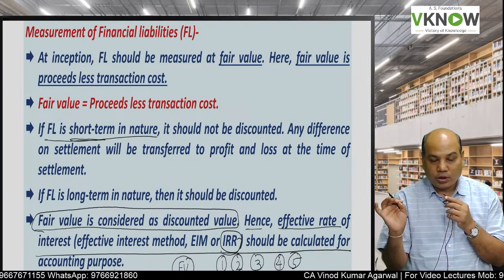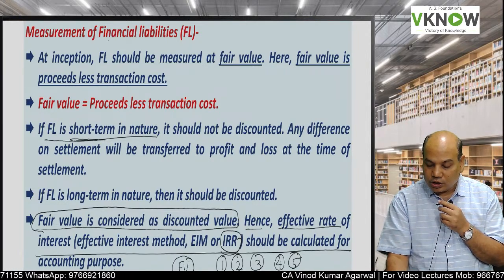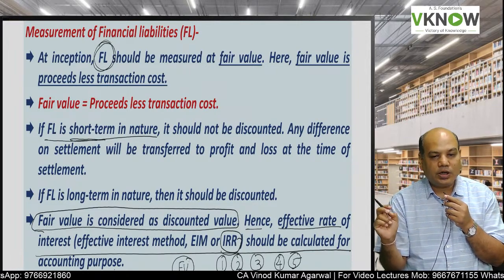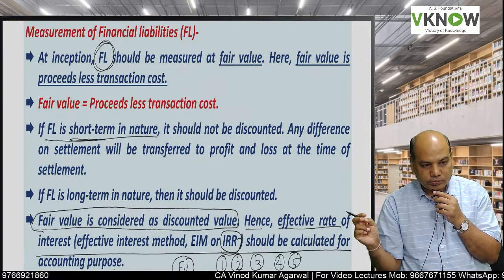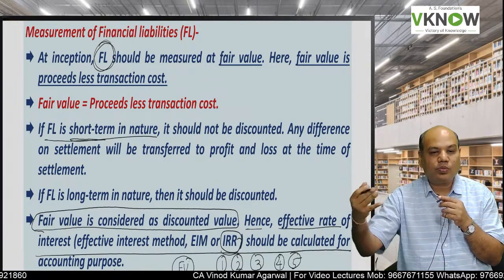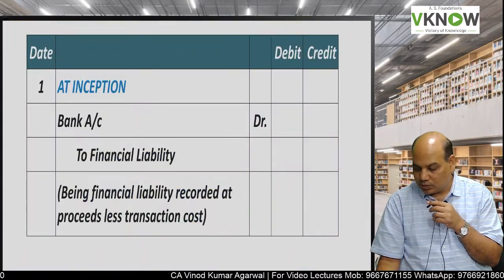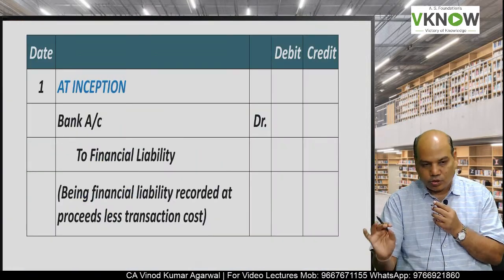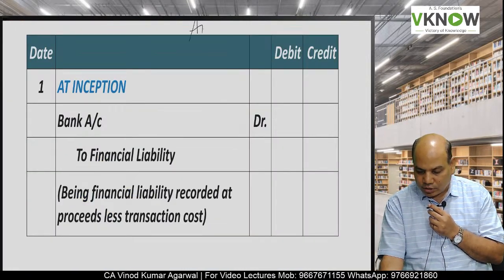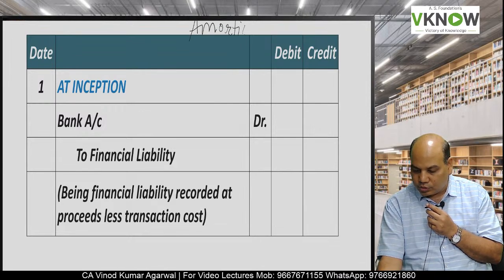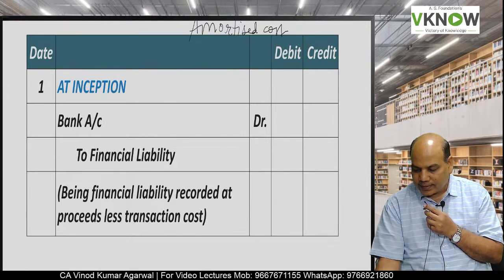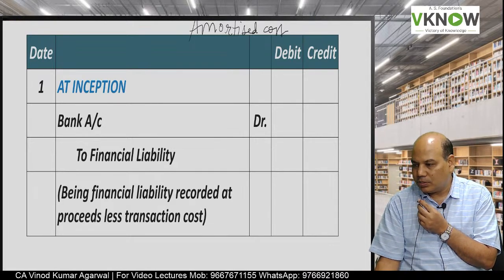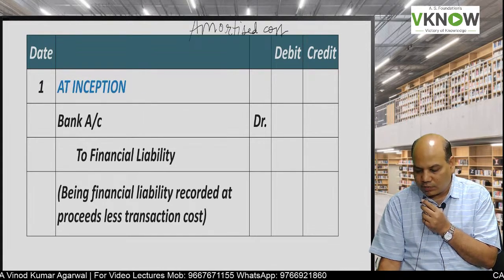One more thing, if you are showing financial liability at amortized cost, it will not be subsequently remeasured. Financial liability at amortized cost is not subsequently remeasured. So to make your life easier, if the category is amortized cost category, the entry at the inception will be bank account debit to financial liability account.